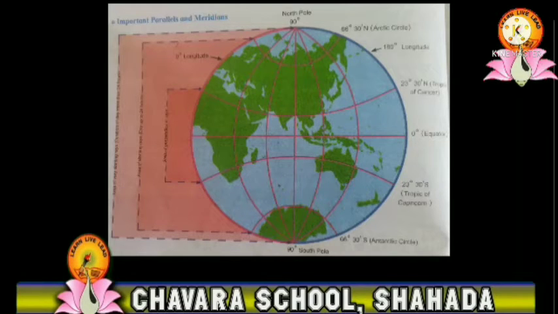The next parallels, 66 degrees 30 minutes north and south of the equator, are also most important parallels. In this area, between these two parallels, throughout the year daytime lasts within the limit of 24 hours, and that is why these parallels are known as the Arctic Circle and Antarctic Circle in the north and south part respectively.